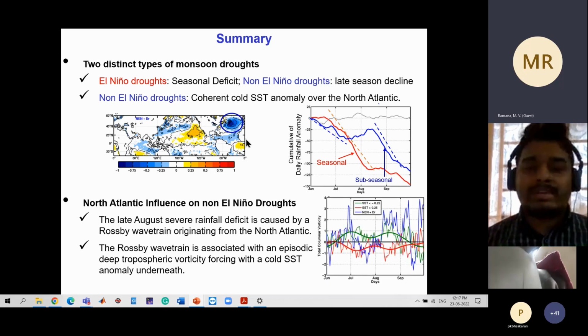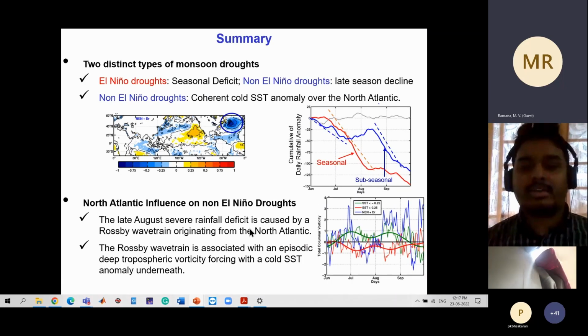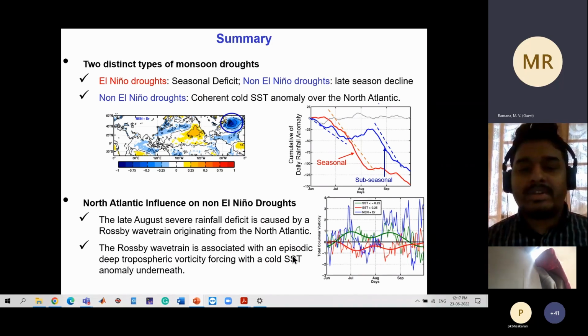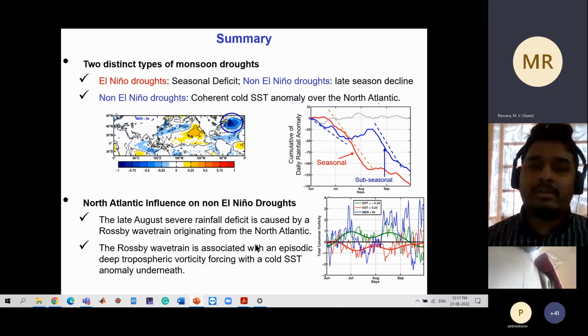From dynamical analysis, we have observed that a Rossby wave train coming from the North Atlantic is causing this abrupt decline. This wave train is associated with an episodic vorticity generation that has a subseasonal evolution. It's not a stationary pattern, but has a subseasonal nature to it, which is true not only for non-El Nino drought years, but generally for cold SST years as well.